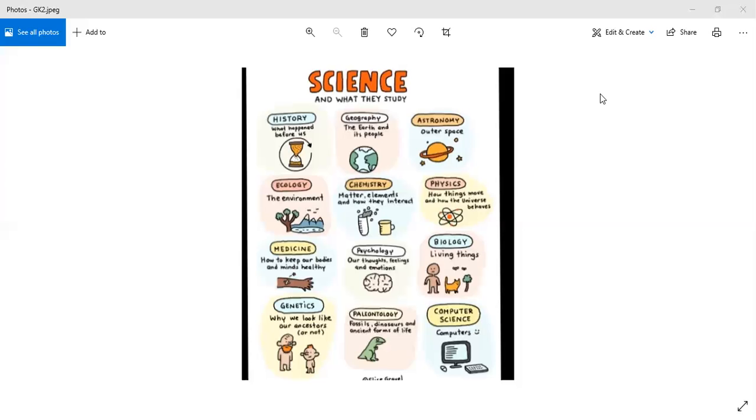When scientists study about living things, this study is known as biology. When a study is done on how we look like our ancestors, it is known as genetics. So there are different kinds of studies. In this chapter, you have been given 12 fill-ups, and you have to fill in the blanks and write down the name that is used for that study. For that, I'm going to share the screen with you.